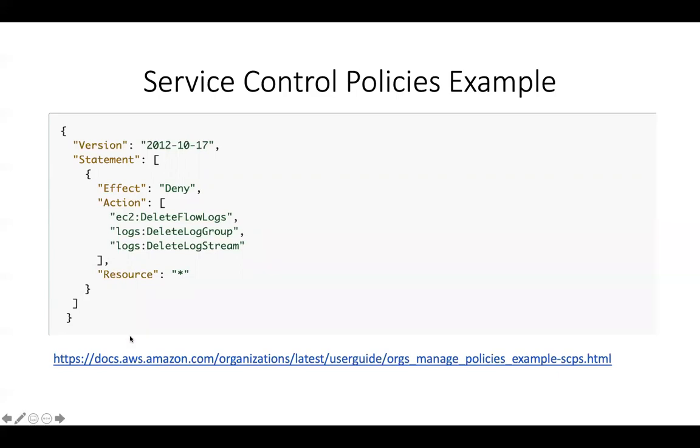The document that I have attached explains a lot of service control policies that you could possibly look at and create for your own organization to follow some of the compliances. So let's go to the console right now, and let's look at how the organization looks, right? And let me show it to you on a practical aspect so that you get more idea.